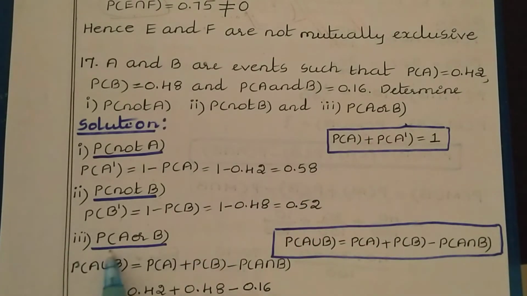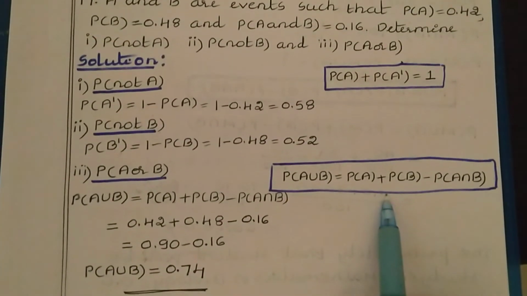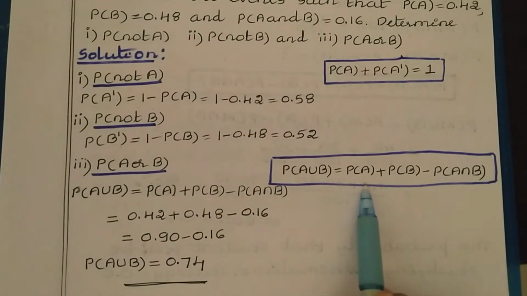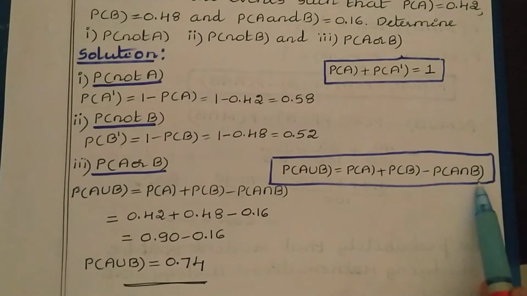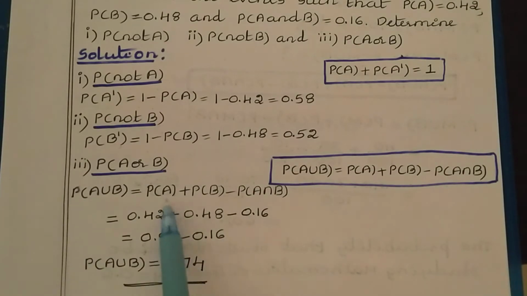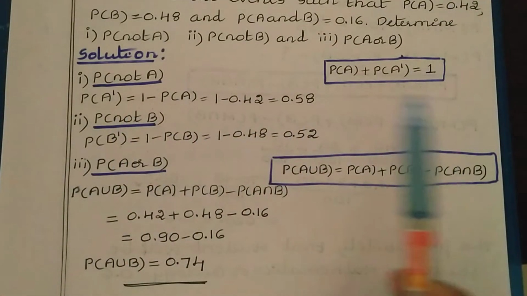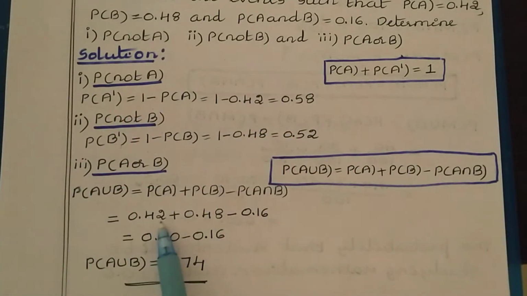Next, we need to find probability of A or B, which is nothing but probability of A union B. For this, you can apply the formula probability of A union B is equal to probability of A plus probability of B minus probability of A intersection B. Probability of A is given in the question, 0.42.